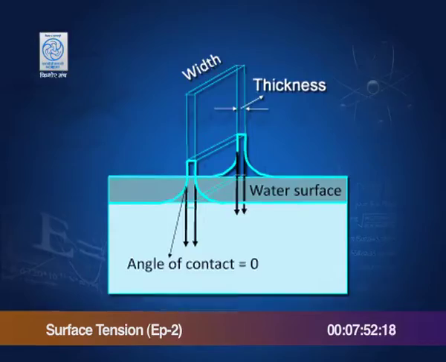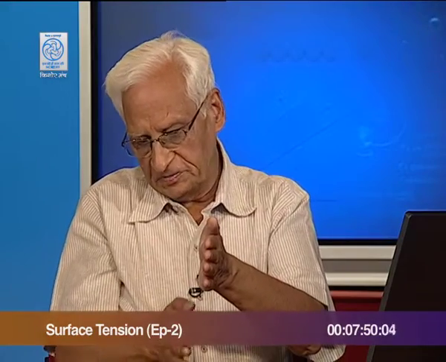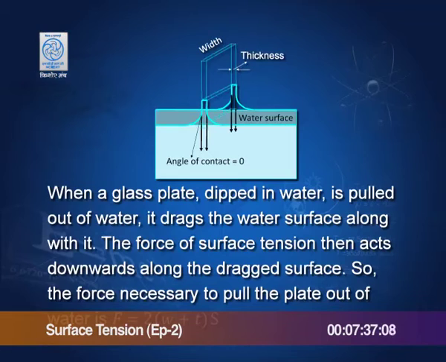When you pull it up, the surface becomes like this along the glass plate. That means the force of surface tension would act downwards along the periphery, and the total length is twice width plus thickness, 2W plus T, which is in contact with water. S is the surface tension of water, and therefore, the force required is 2(W plus T) into S.